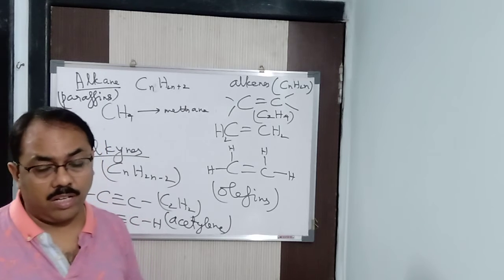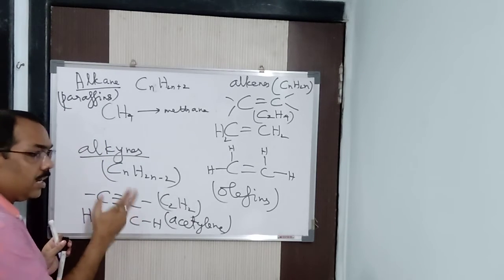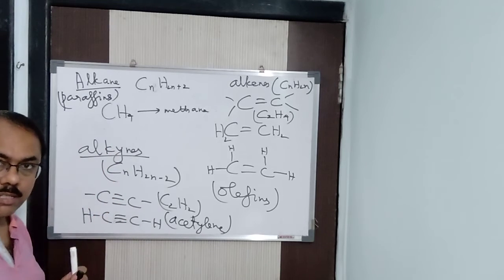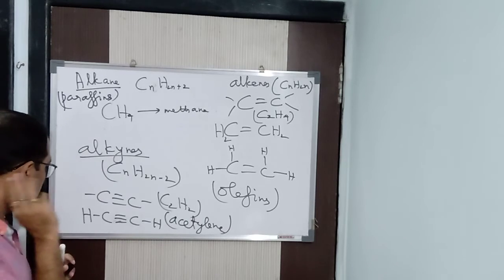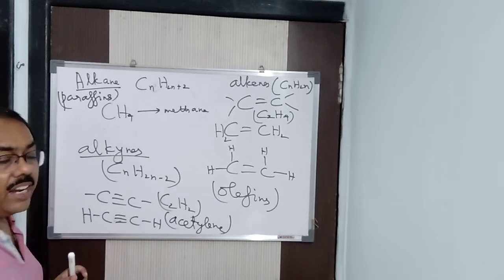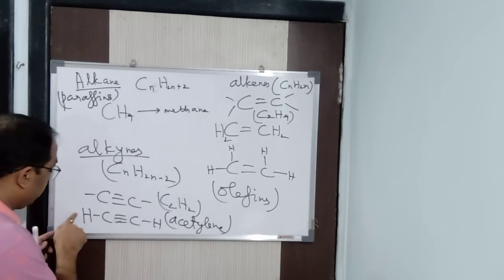Here also the first compound starts from 2 carbons, not 1 carbon. So here also methyne does not exist. Ethyne exists. So the first compound is ethyne. Then after that you will be adding a CH2 group. I said homologous series means you will be adding a CH2 group. One more CH2 group you add here.